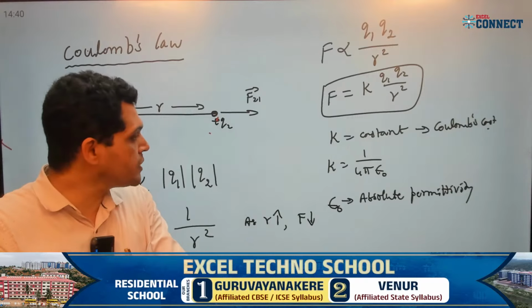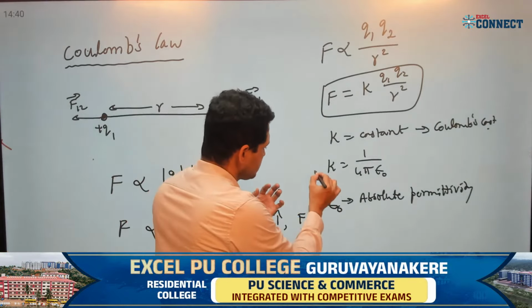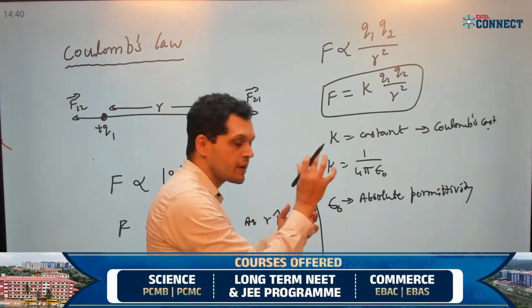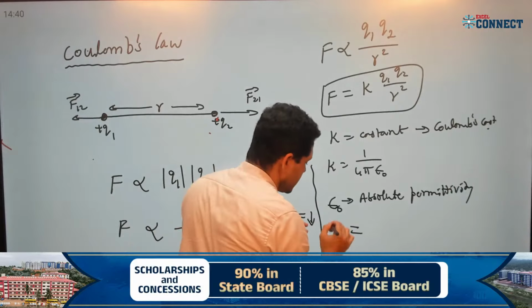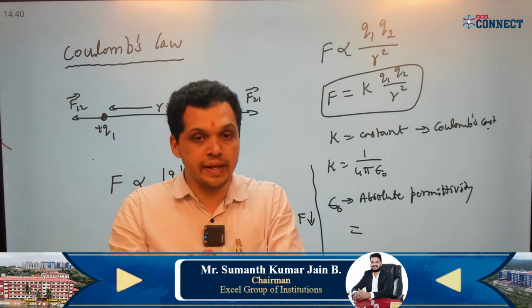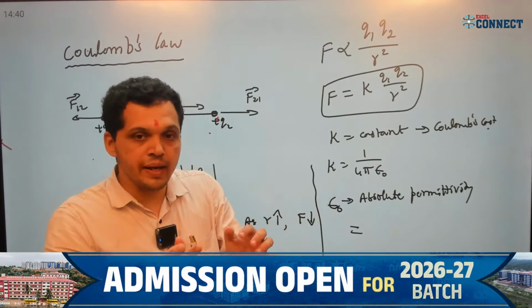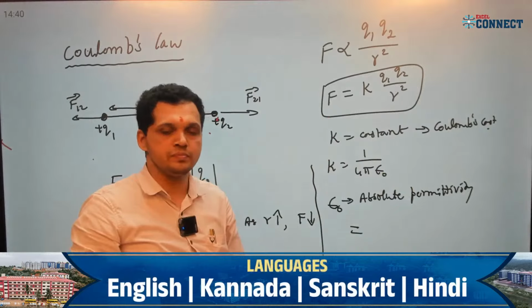What is the meaning of absolute permittivity? This value is for air or vacuum. Permittivity means how much that medium permits, allows the electric field to pass through that medium.